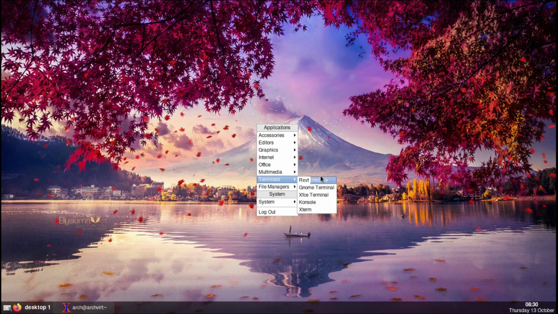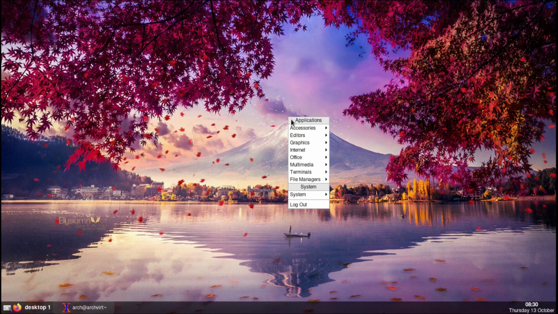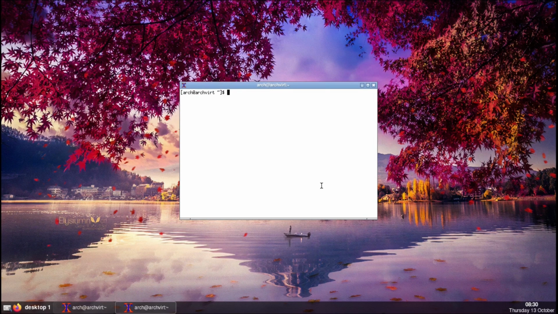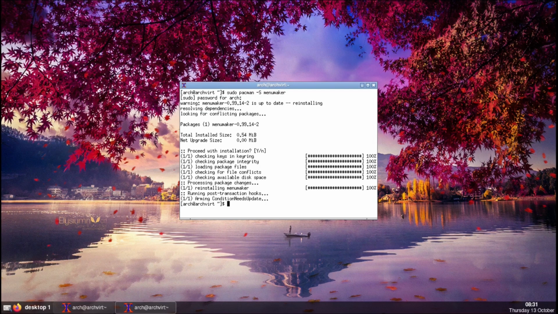Go into our terminal, and okay, we can't find it because the right click menu is hard coded, so we can't see any of the packages that we have installed which are outside of the hard coded. So we're gonna open up a terminal, which is Terminator, and look in the Arch repositories. We have a package called menumaker that we can use to reconfigure our menu. So the command is sudo pacman -S menumaker, and then give it the password and install it.